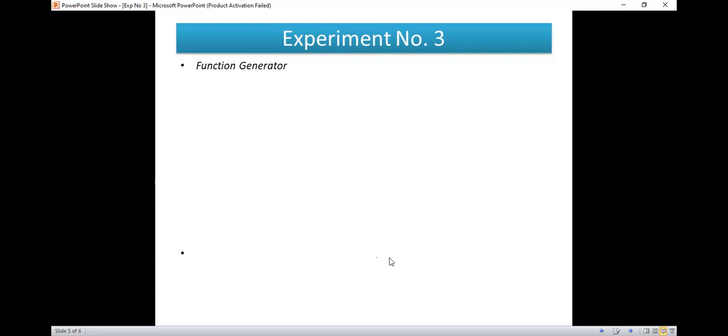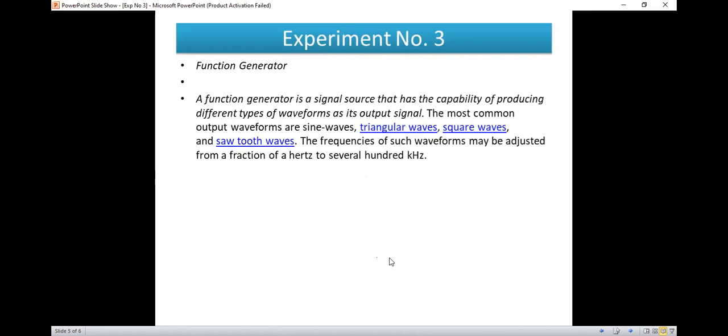So the next one is nothing but function generator. See, the function generator is a signal source that has the capability of producing different types of waveform as its output signal. I will show you the actual function generator. It can produce a square waveform, or a sine waveform, or a triangular wave, or a sawtooth wave. So these waveforms can be generated by using a function generator.